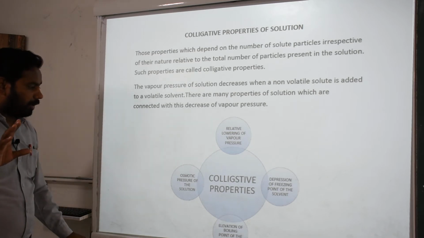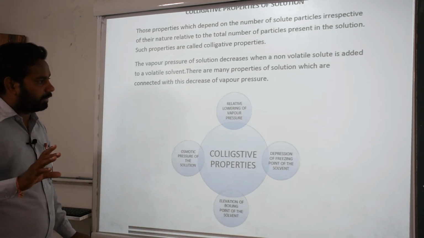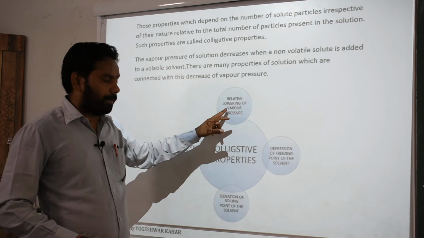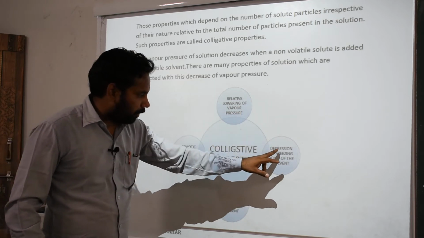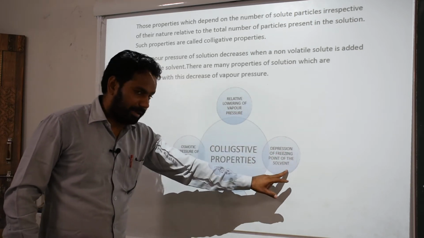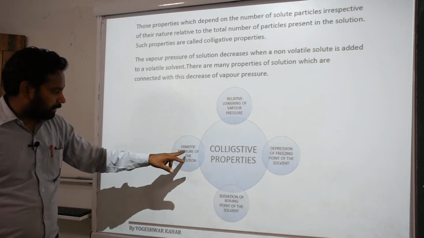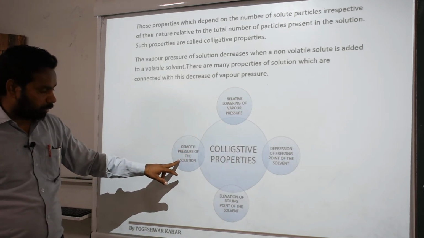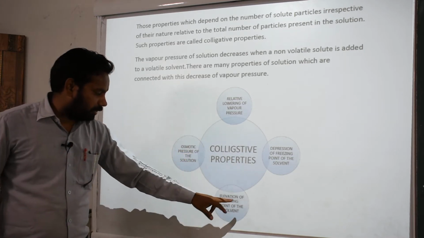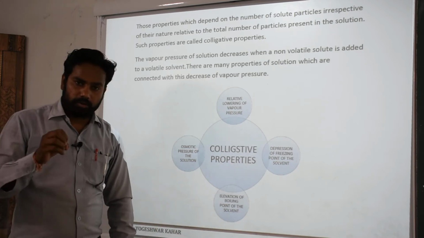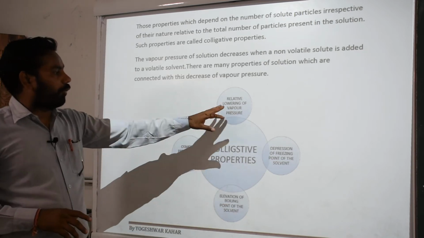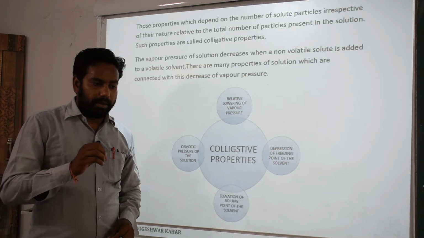Okay, we have four types of colligative properties. First is relative lowering of vapor pressure, then depression of freezing point of the solvent, osmotic pressure of the solution, and elevation of boiling point of the solvent. Okay, relative lowering of vapor pressure.